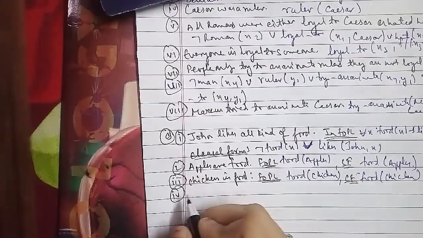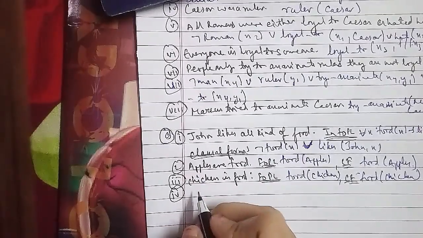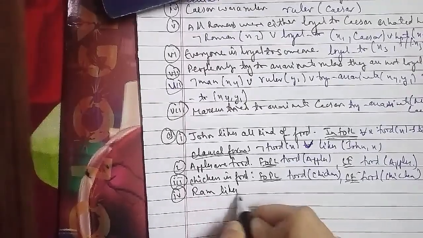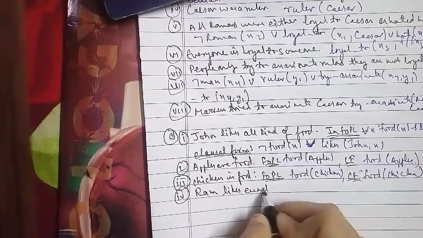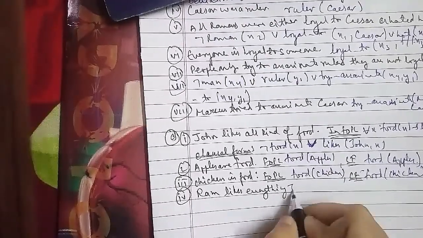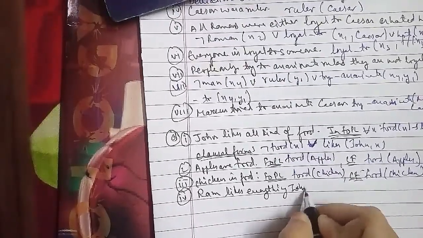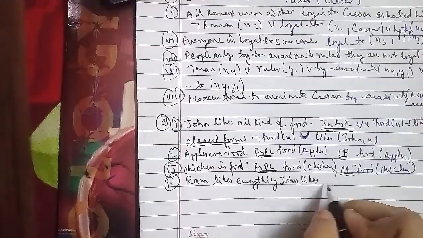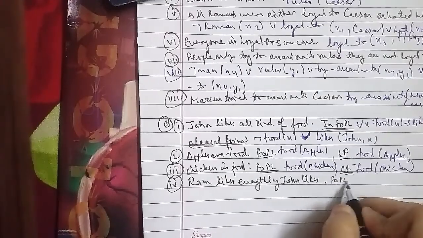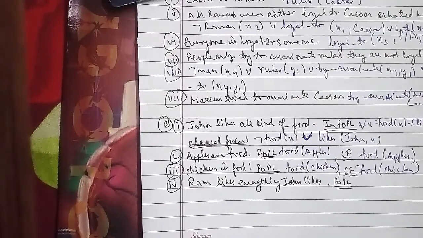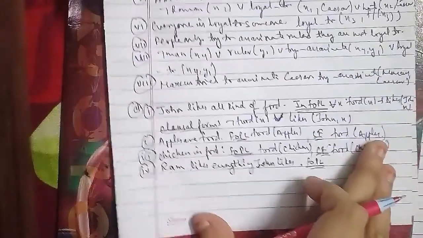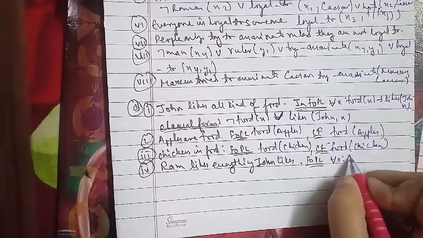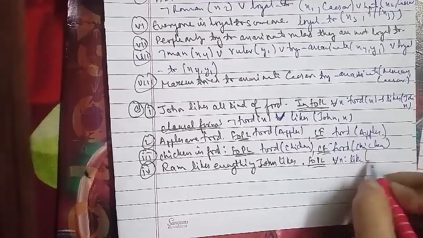Let's continue here with the fifth one: Marcus was a man. First we convert it into predicate logic form, which is man(Marcus), and the clausal form is the same.